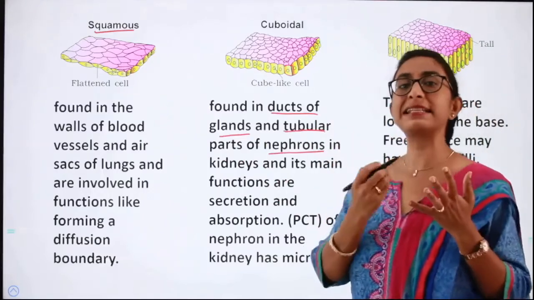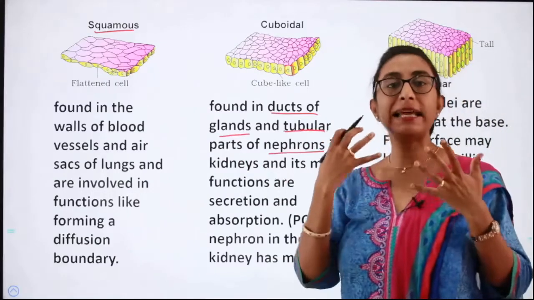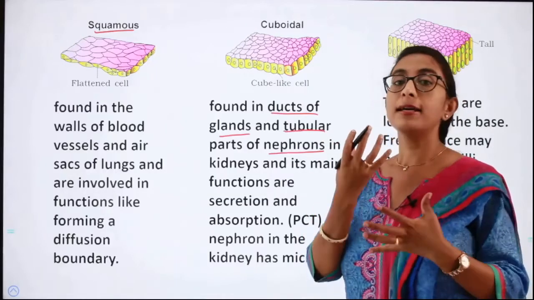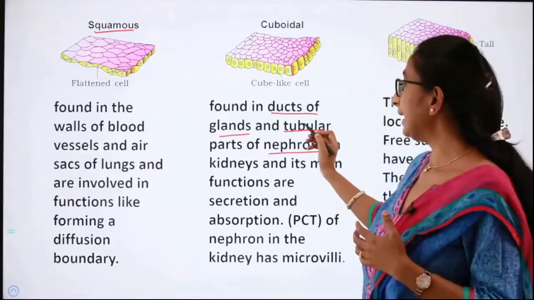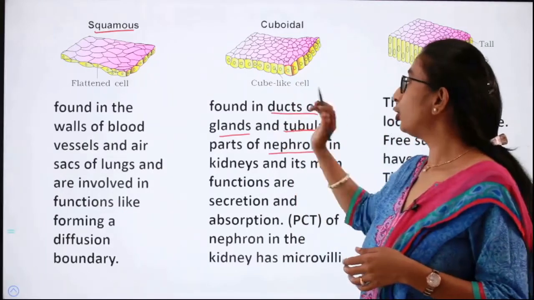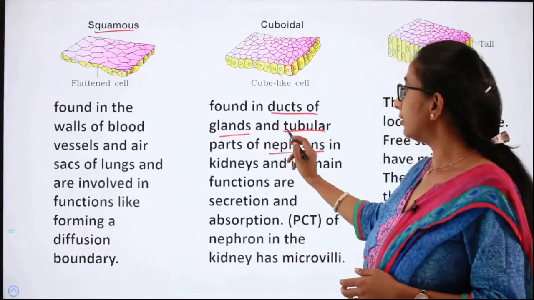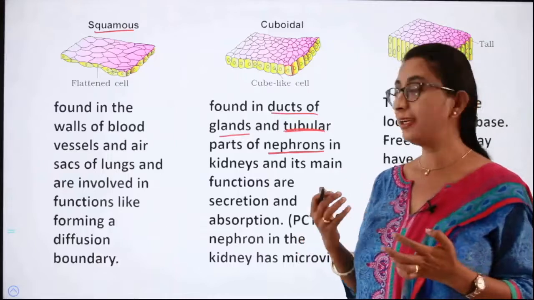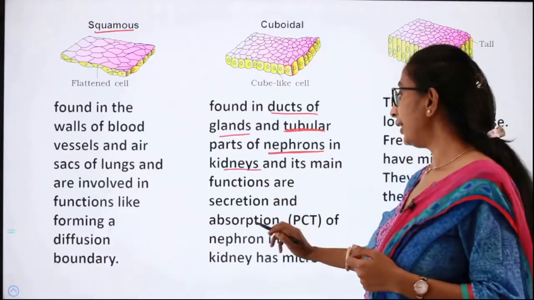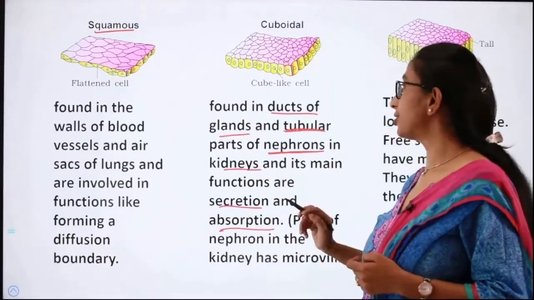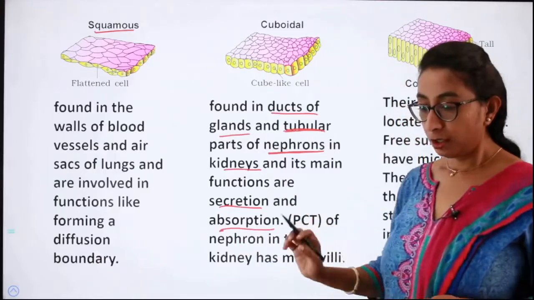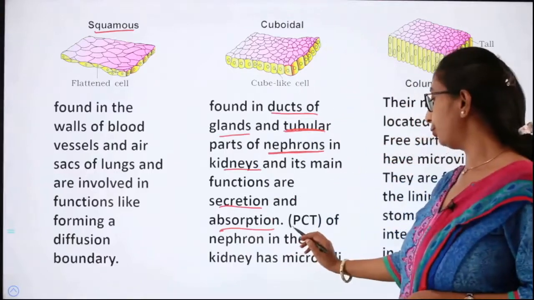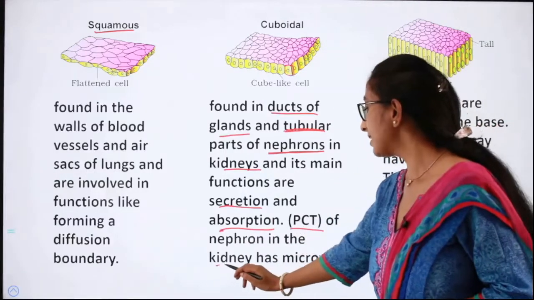I told you we have various glands like the salivary gland, many glands in our body which secrete substances like salivary amylase and so on. So in the ducts of the glands you can find this cuboidal epithelium, and also in the tubular parts of nephrons. Nephron is present in kidneys, right? Nephrons in the kidneys, and the main function is secretion and absorption. And the proximal convoluted tubule of the nephron in the kidney has microvilli.